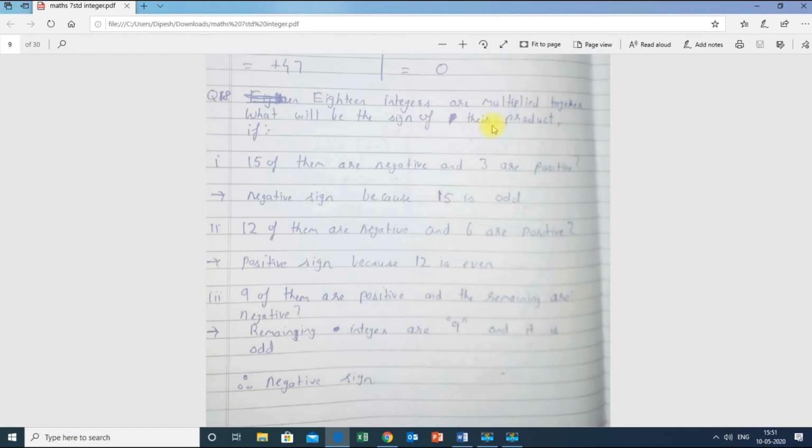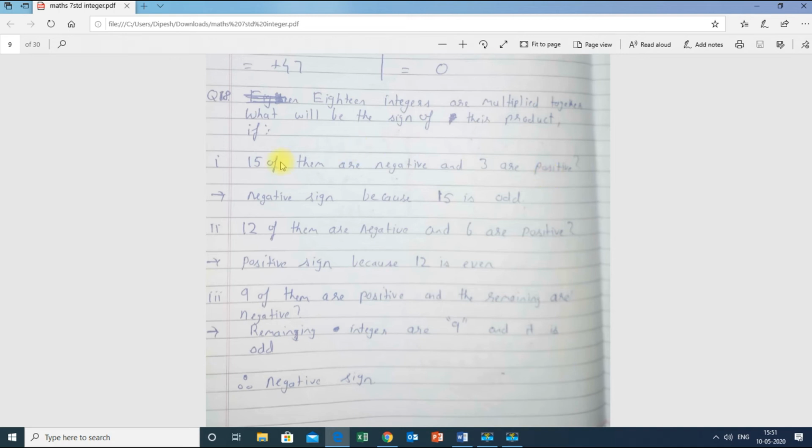So they are asking what will be the sign of that product if 15 of them are negative. Means out of 18 integers, 15 of them are negative. Then 3 are positive. They have given that in the question itself. Then what will be the final answer? The final answer will be either positive or negative, that we have to find.